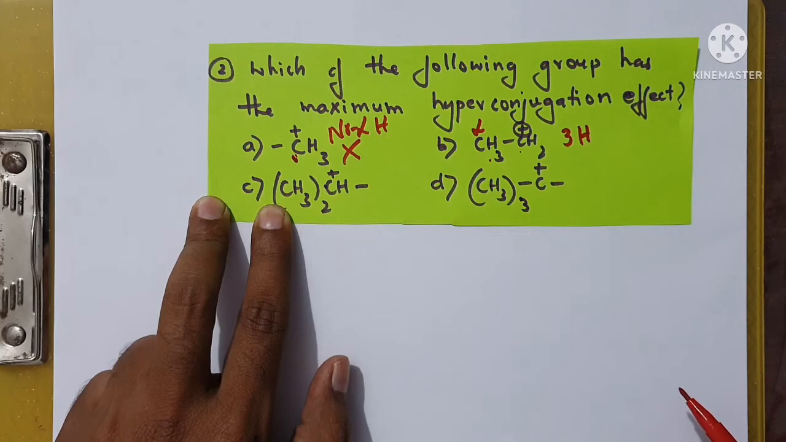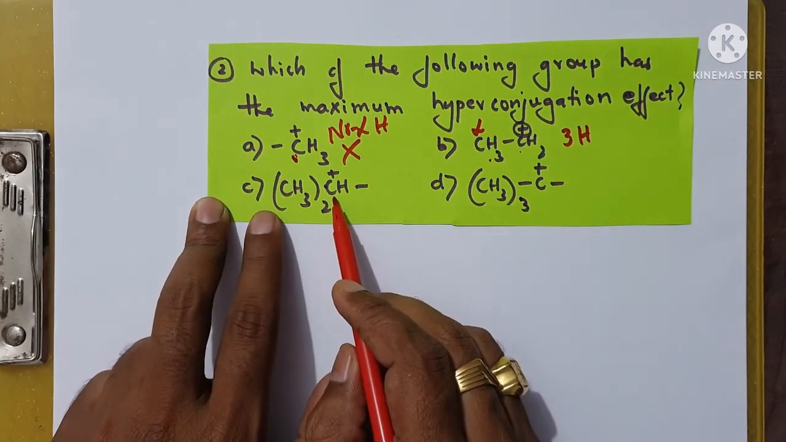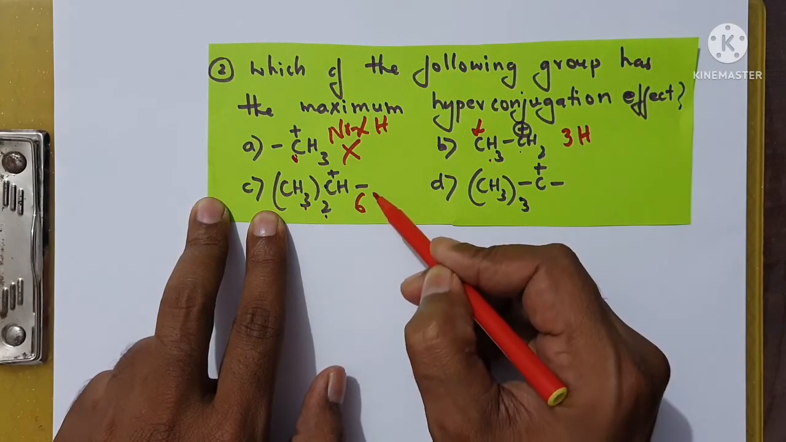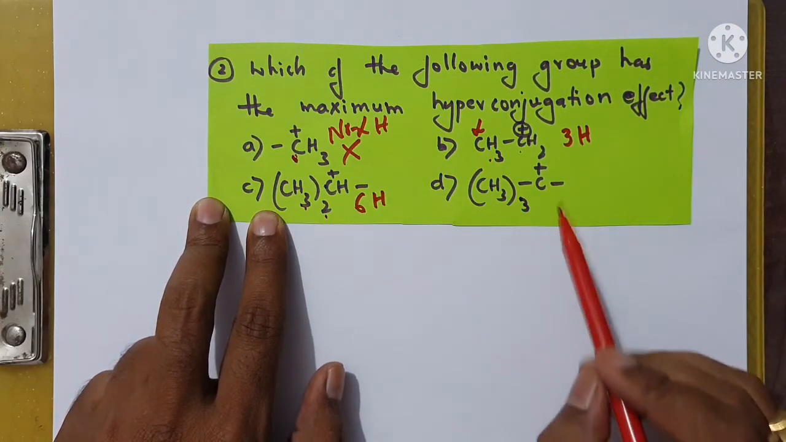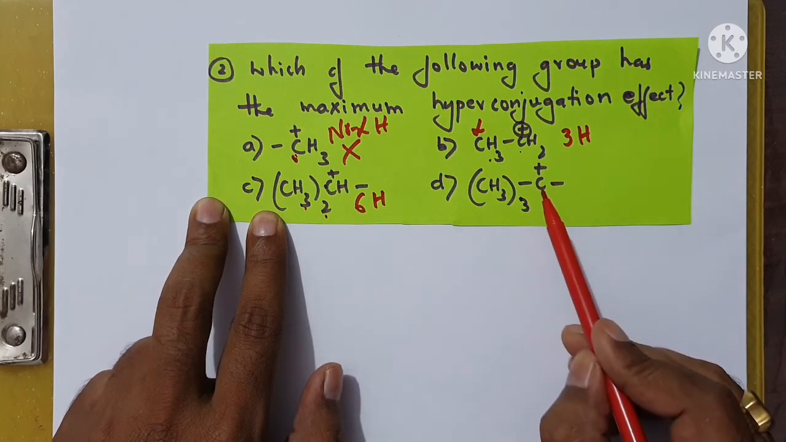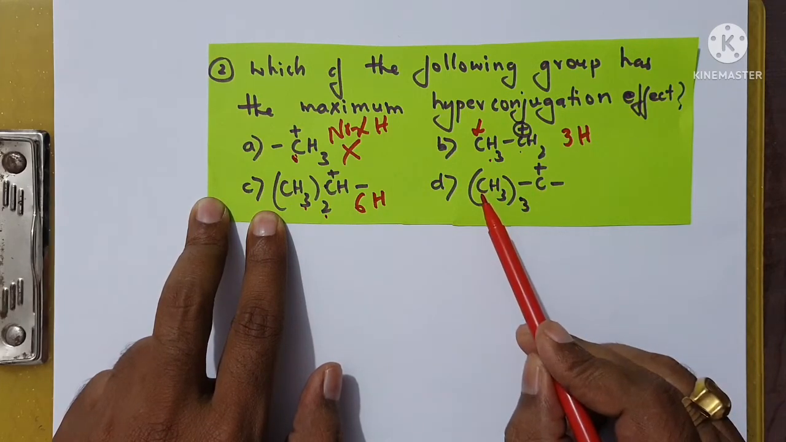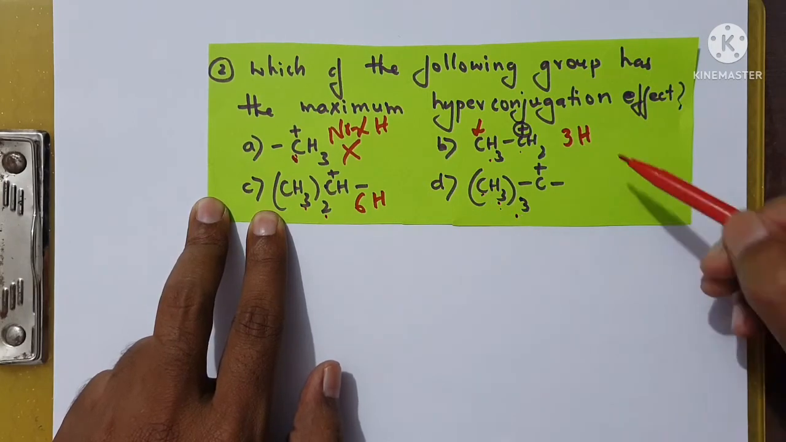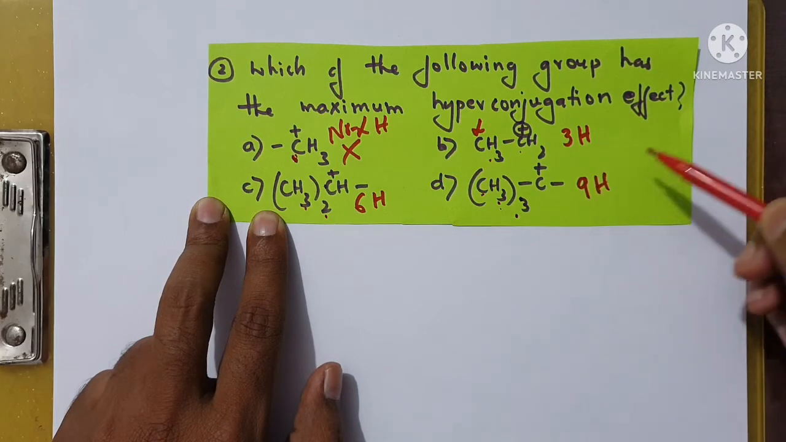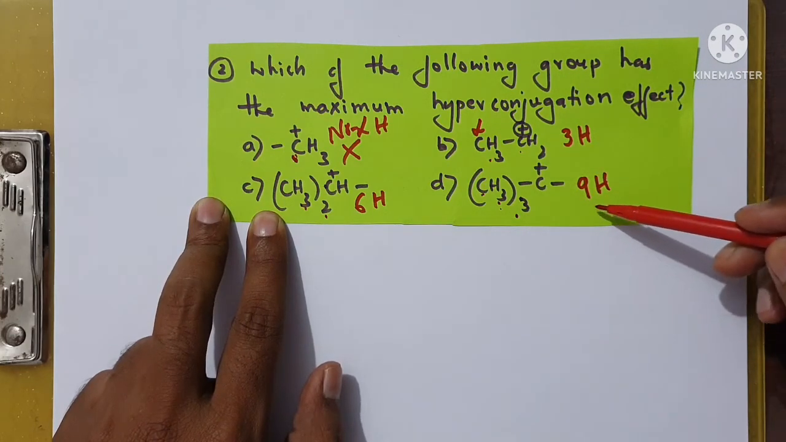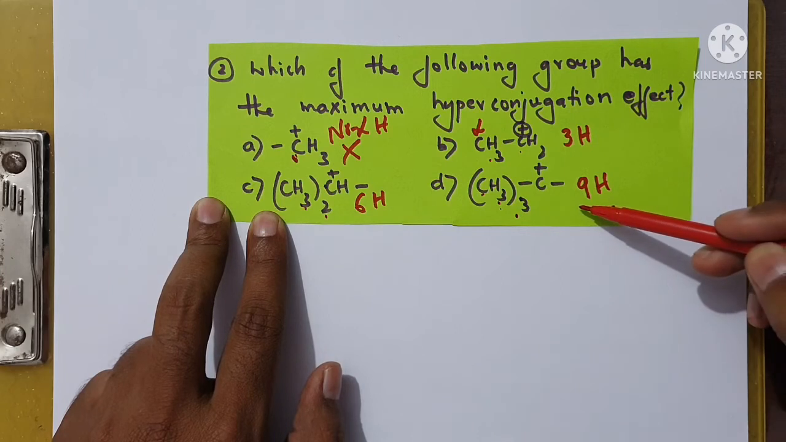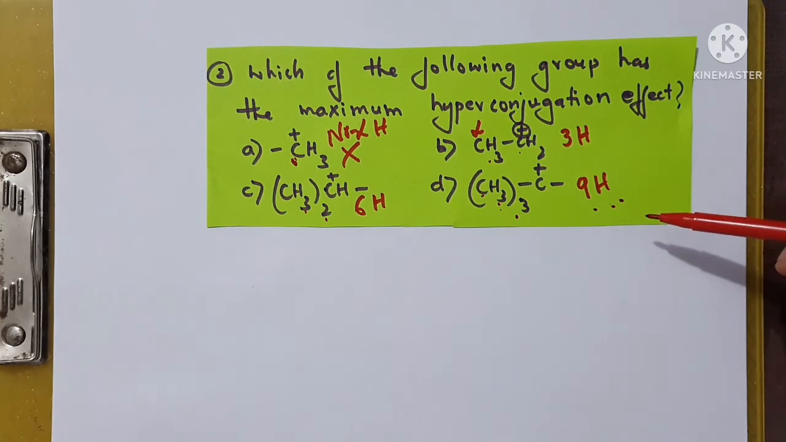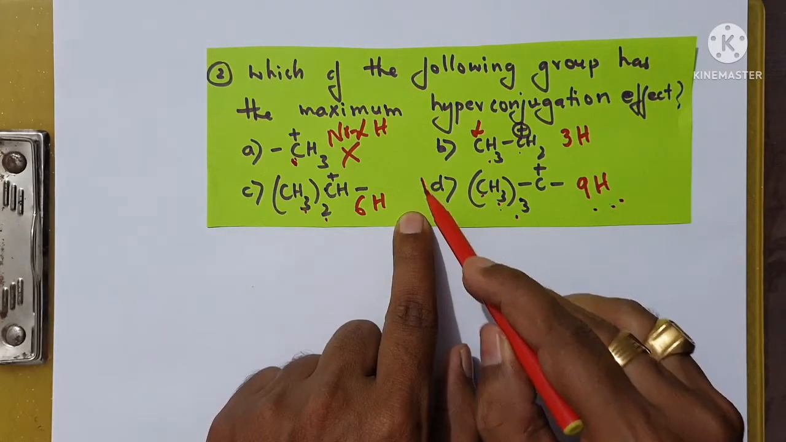Let us see here, in this one, this is a carbocation with 3 twos, which is 6 alpha hydrogen. In this example, this is a carbocation to which there are 3 alpha carbon atoms. To each of them 3 hydrogen, 3 threes are 9. There are 9 alpha hydrogen atoms. The more the number of alpha hydrogen atoms, the greater the hyperconjugation, and the more the stability. Therefore, your option D is the correct one.